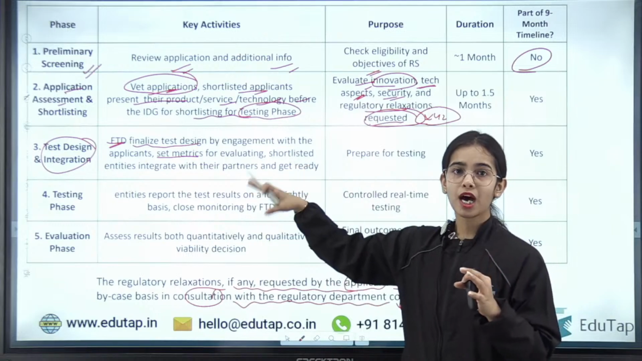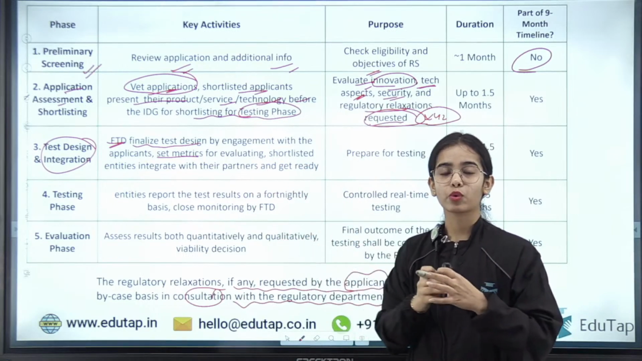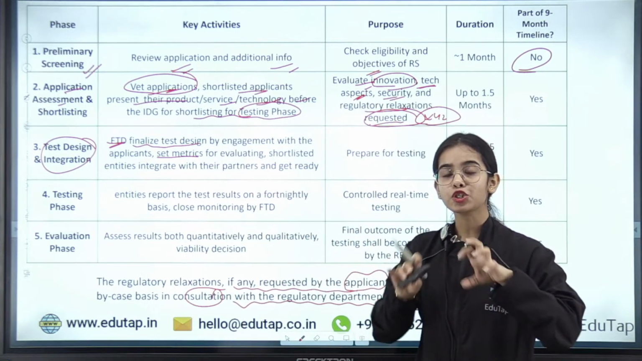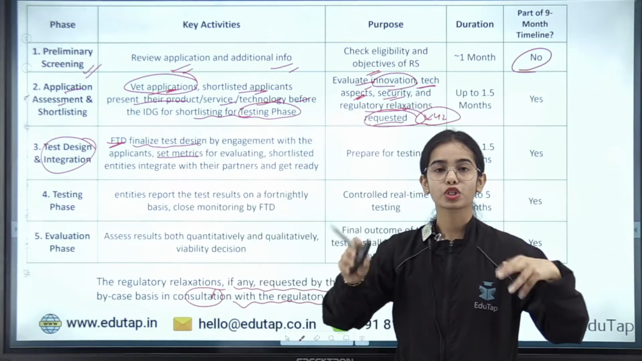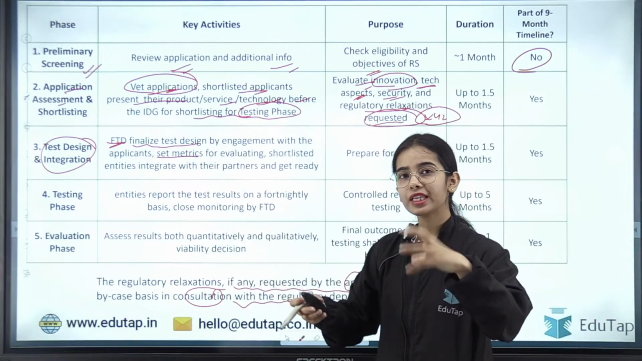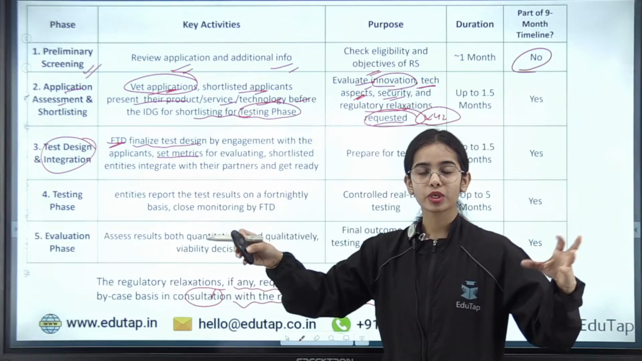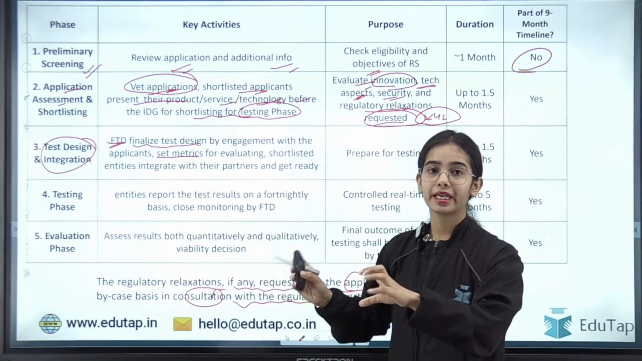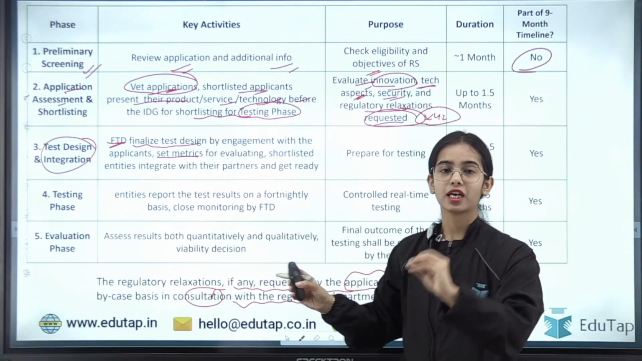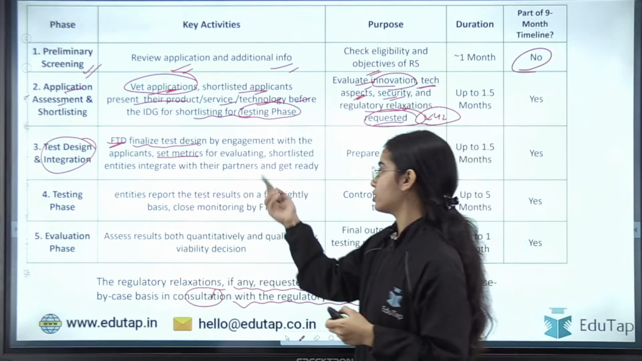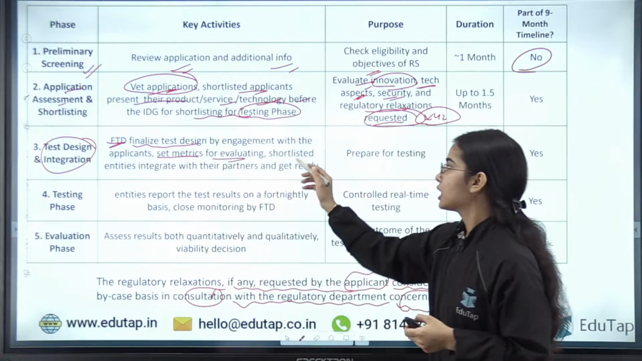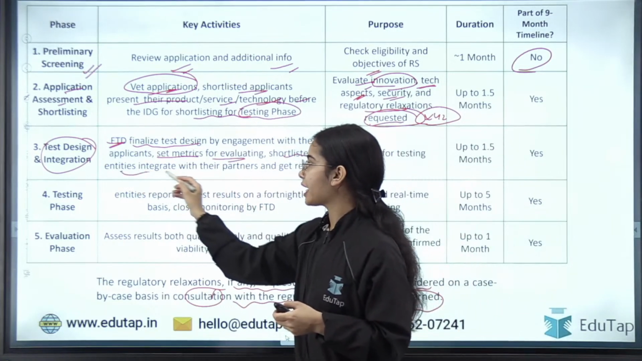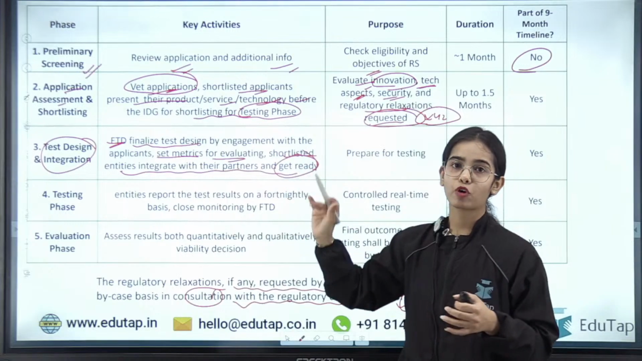The outcome metrics are selected, that okay, we want it to reach the rural areas, because the product wants to reach far off areas. So we think this should be tested in the rural area, and it should be seen how viable and how helpful it is in the rural area. So some outcome metrics are set for evaluation. Shortlisted entities integrate with their partners and get ready for the testing phase.